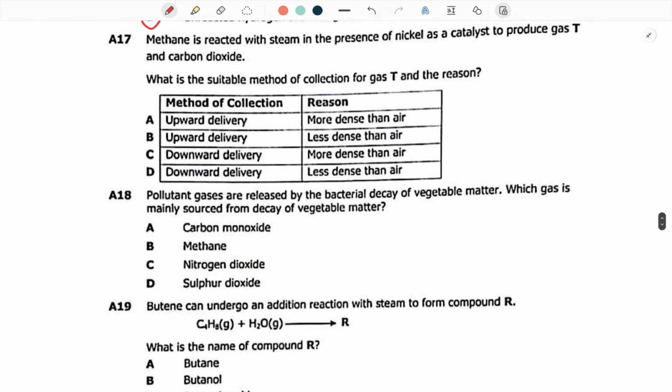17. Methane is reacted with steam in the presence of nickel as a catalyst to produce gas T and carbon dioxide. Then they say, what is the suitable method of collection for gas T and the reason? So of course it's going to be upward delivery, and then the gas should be less dense than air. Upward delivery, gas should be less dense than air. Which one is that? Okay, B.